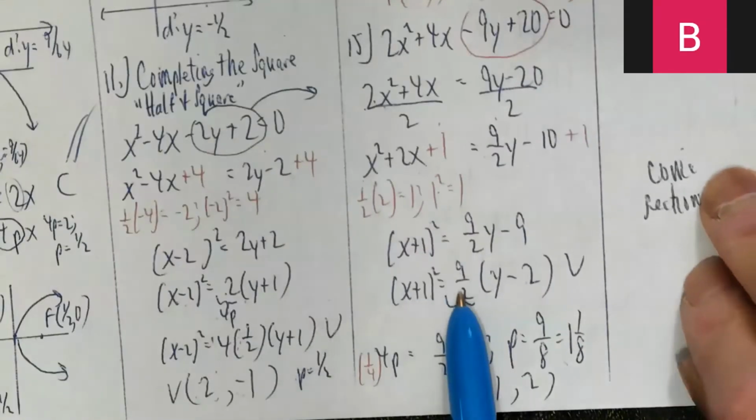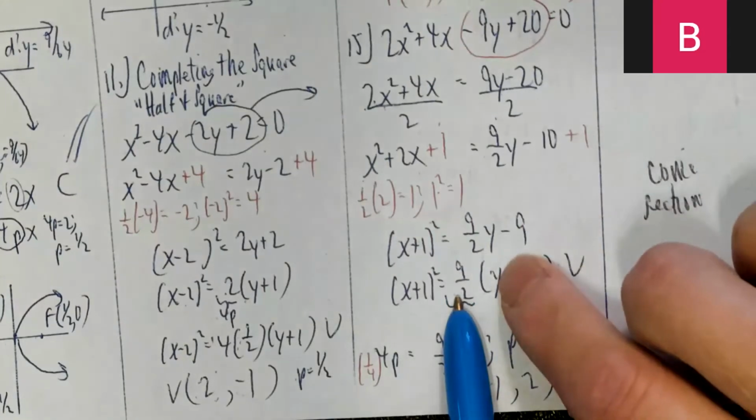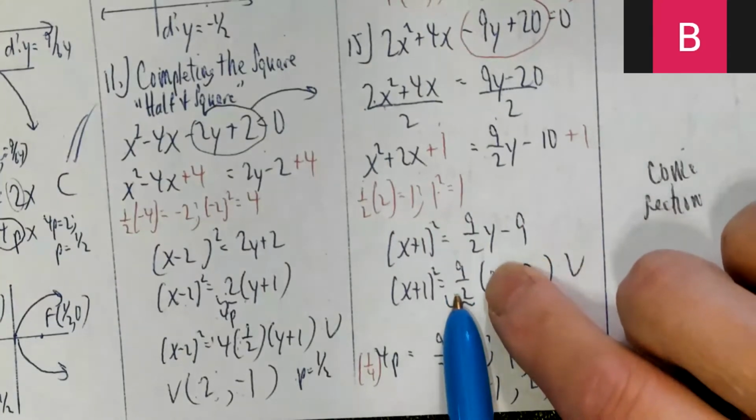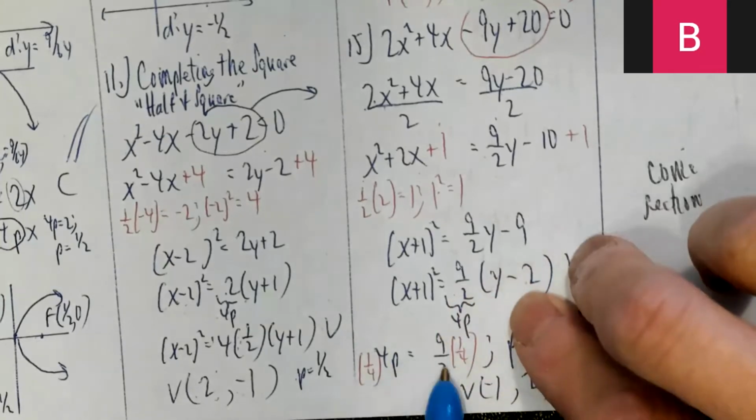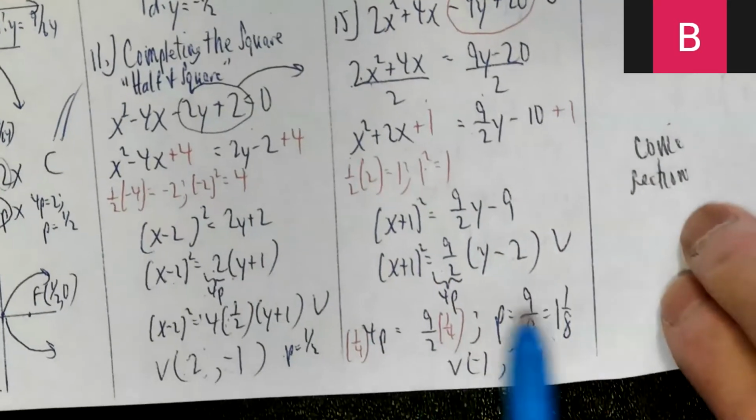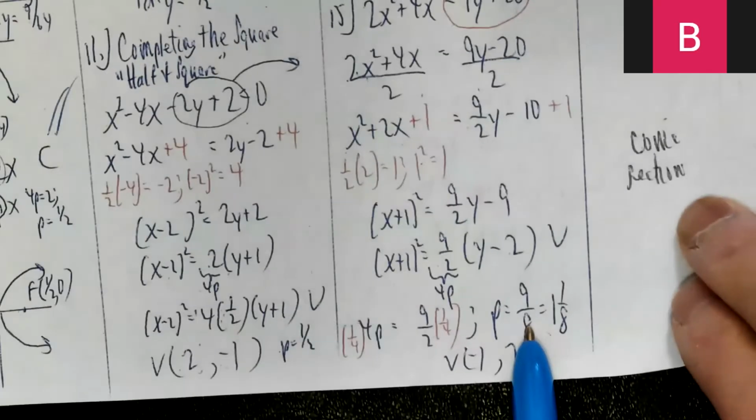So let's see, where were we? I was doing this thing. Right, and this represents 4p. 4p is 9 over 2. That's very clumsy. So 4p equals 9 over 2. Multiply both sides by 1/4. And so p is a very awkward 9 over 8, or 1 1/8.